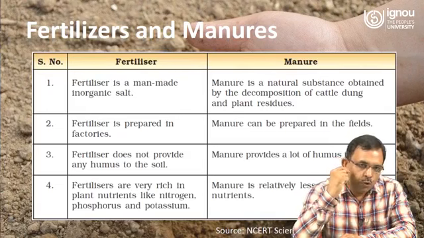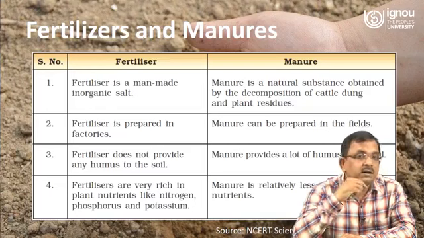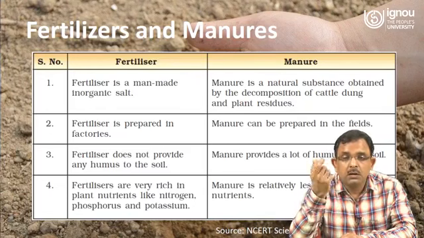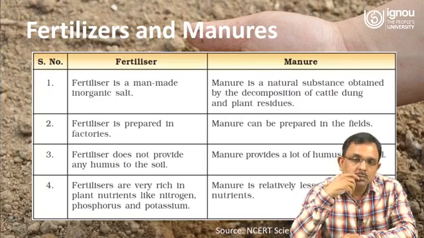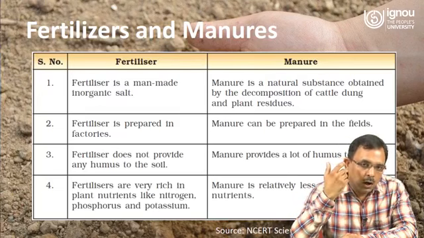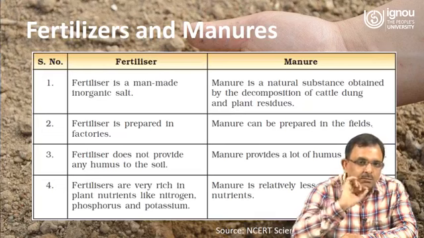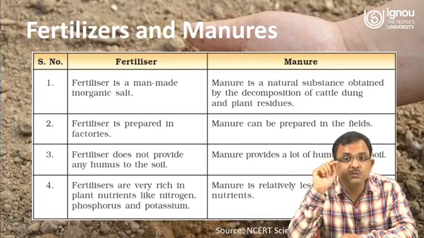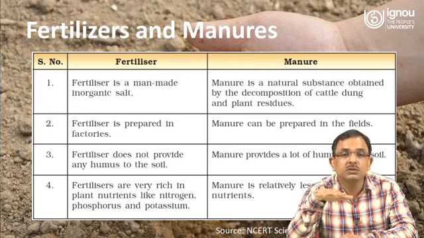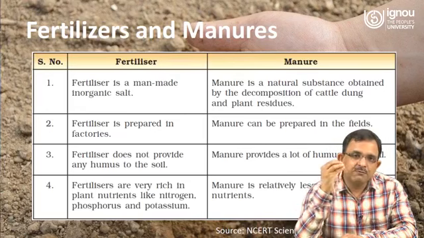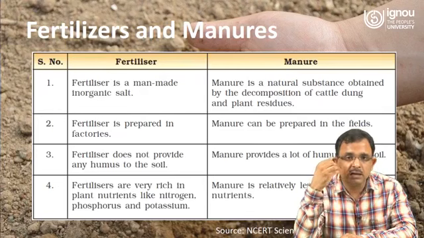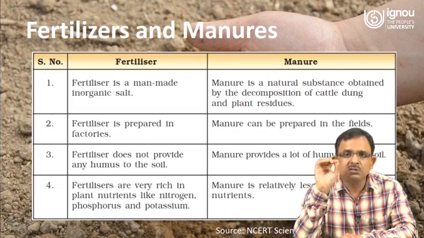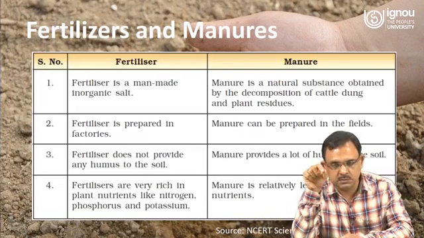So where do we prepare fertilizers? We prepare fertilizers in the factories, but where we can produce, prepare manure, we can prepare manure at our field, at our home. Fertilizer never provides any humus or the upper fertile layer to the soil, but manure always provides an upper fertile layer to the soil. Fertilizers are very rich in the plant nutrients like nitrogen, phosphorus, potassium because they are specifically designed, but manures are relatively less rich in the plant nutrients.